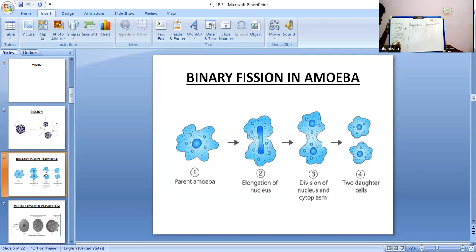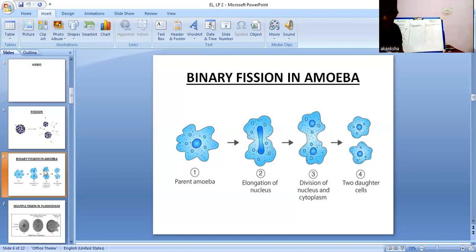The whole organism is stretched out, and then there are two different organisms. So this is the end product of the fission. As you saw in that video, it was happening in amoeba. So this was all about fission.